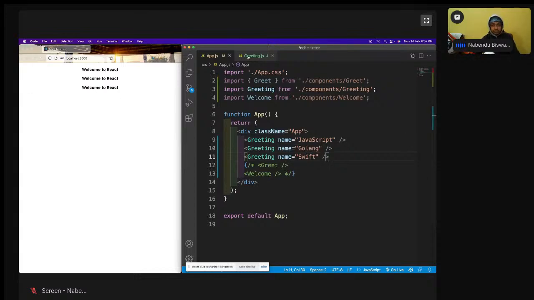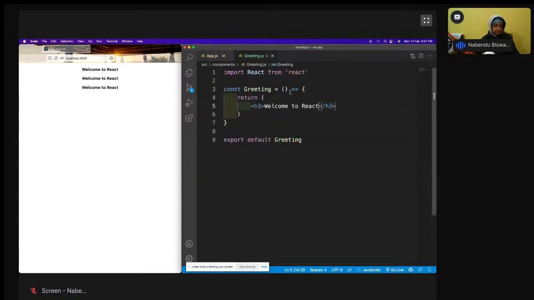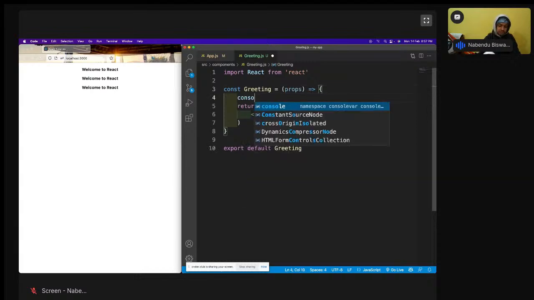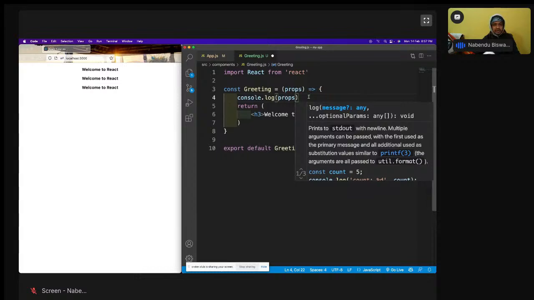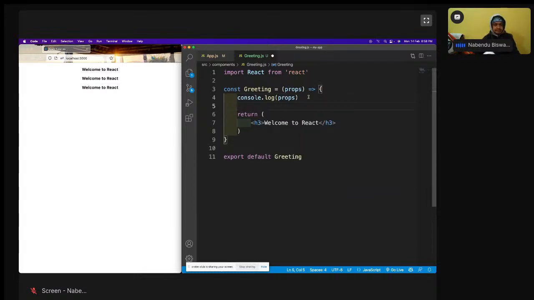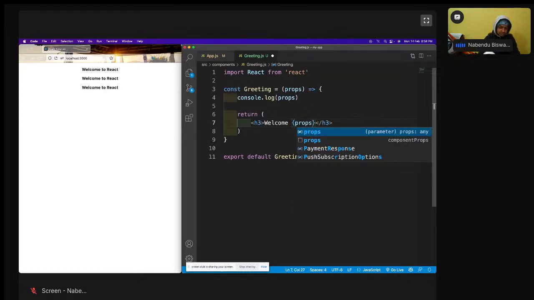So how are we going to use it? When we pass something from the parent component, there is a special thing which comes here, which is known as props. In a functional component, we can get it here as props. We can also check what this props is, with console.log of props. Then instead of this, I'm going to use curly brackets. The curly bracket is something in which you can put any variable. Like this, props.name, I'll do.